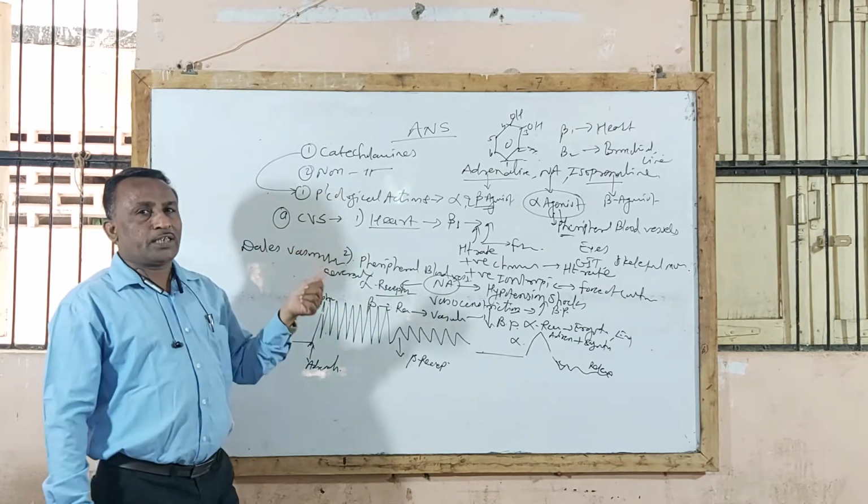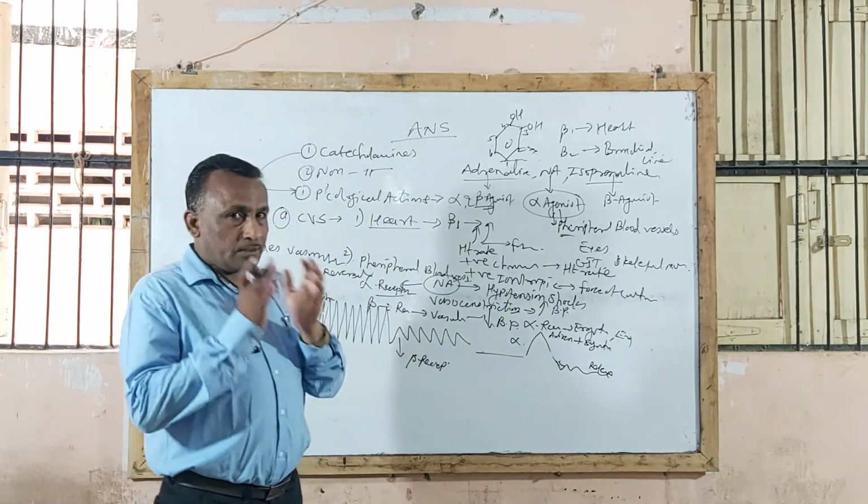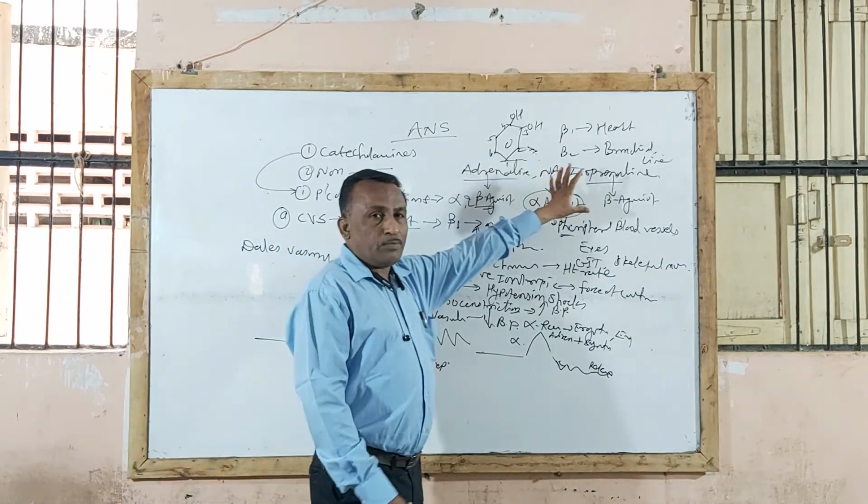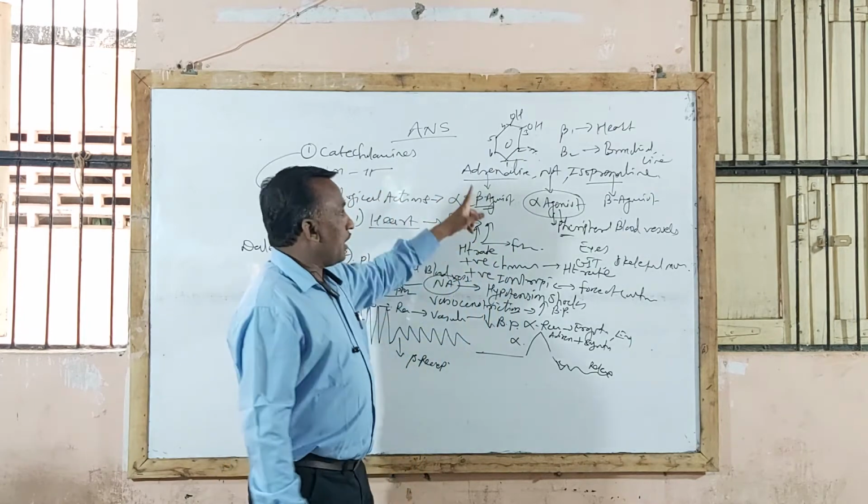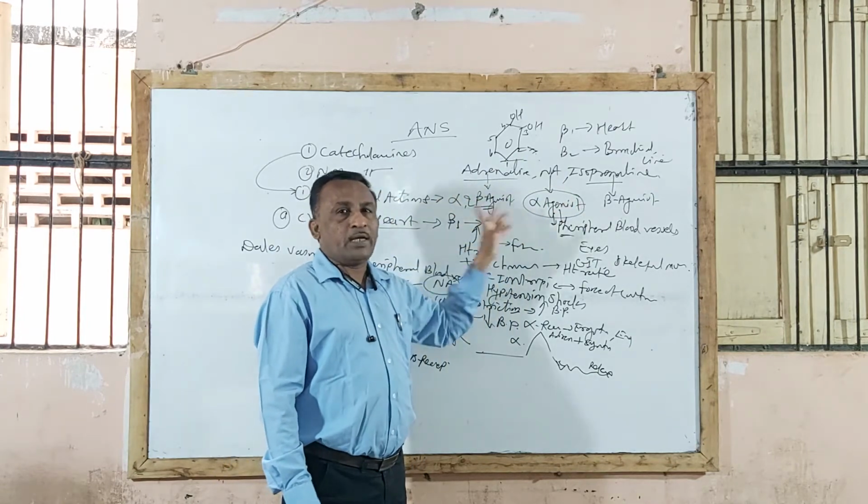So this is the first action of catecholamines. Now here the catecholamines are all these three drugs. First you remember the receptors, and whether the drug is an alpha agonist, a beta agonist, or both an alpha and beta agonist.